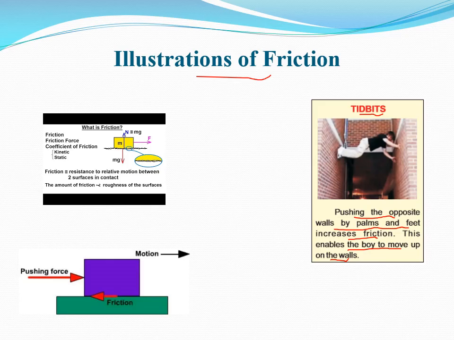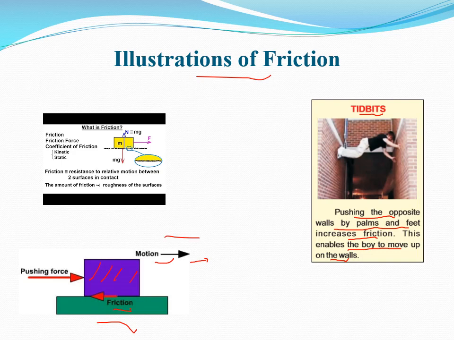Okay, now come to this figure. Here you observe the pushing force on this block, which is to be pushed to the right-hand side. So the pushing force tries to move this block to the right, and that's why motion is along this direction as shown here. You are noticing that friction is always opposite to the motion.